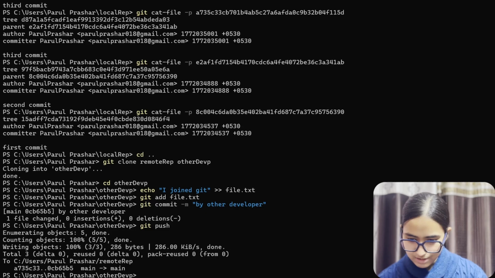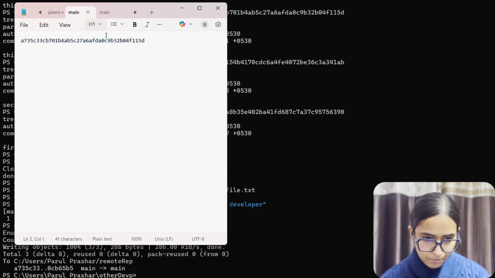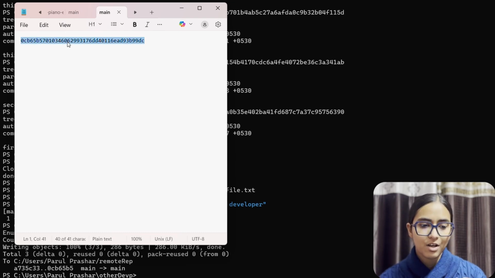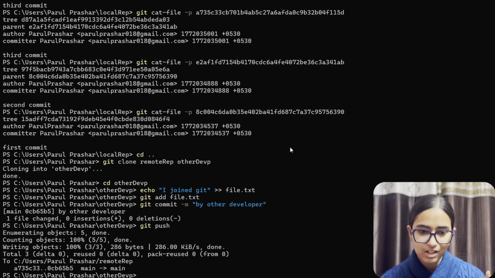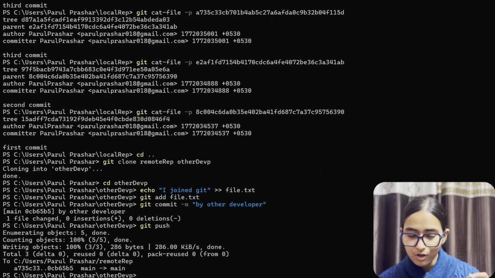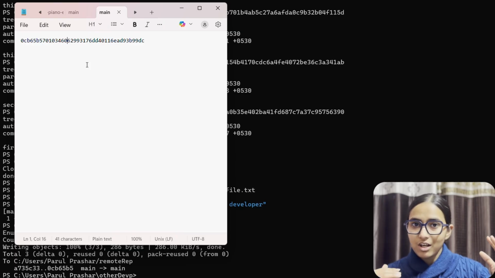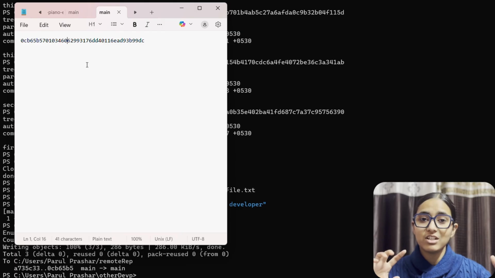Let's check our notepad once again. So main has this and remote has this. This time the contents of remote have been updated because we are directly working from remote, and we did not update the things that were there in our local repository because we cloned the remote repository. This is how we actually do it in GitHub as well. Whenever you clone the repository, your work gets updated in the remote repository, not on the repositories that are in the systems of other developers working in the same community, right?